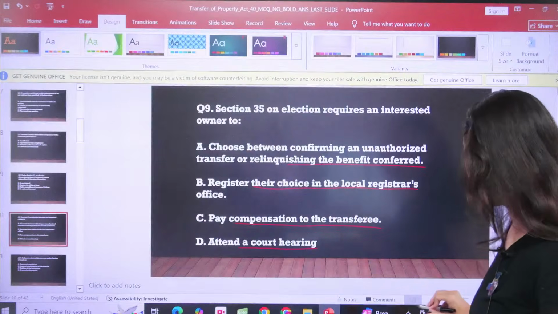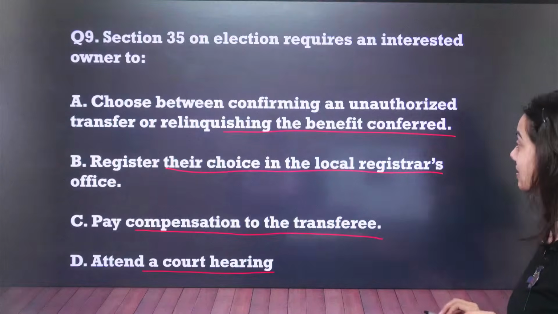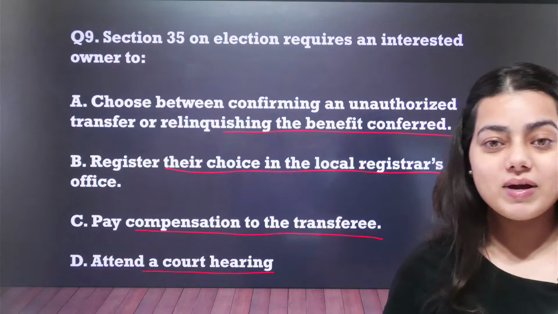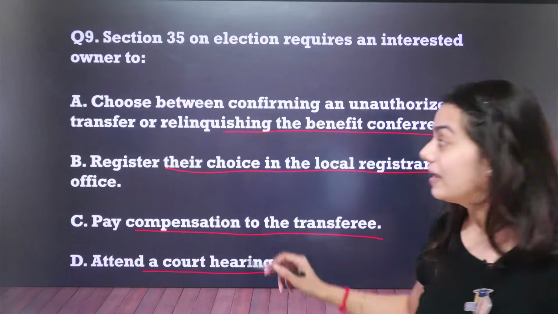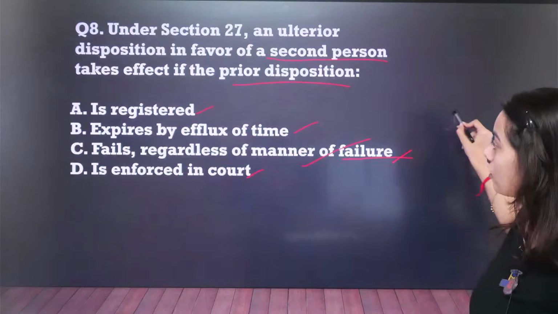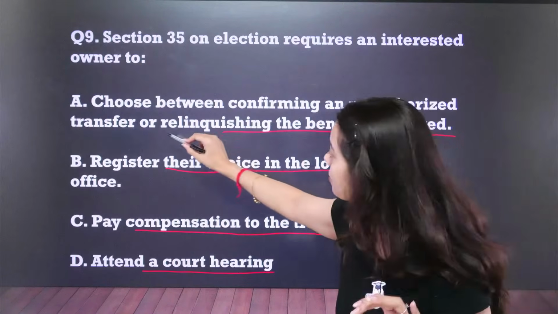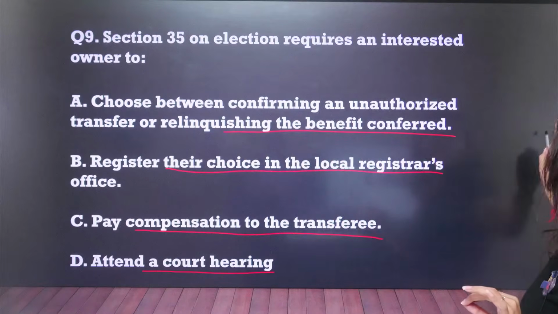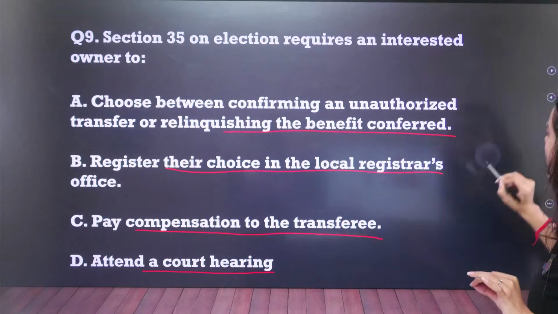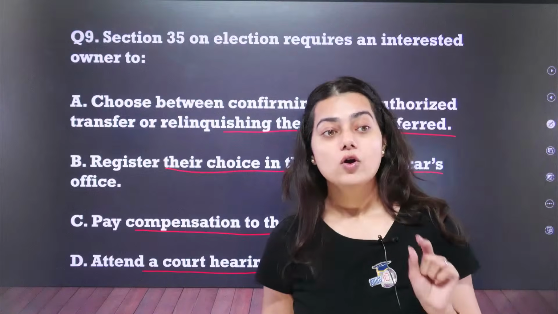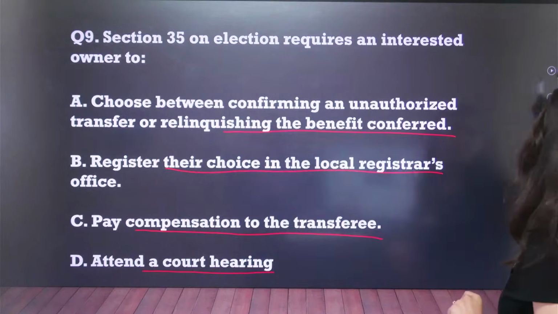What was the answer which you were giving in the comment section? Question number 9, the answer is option number A. Choose between confirming an unauthorized transfer or relinquishing the benefit conferred. So both things cannot happen at the same time. Okay, let us move forward.